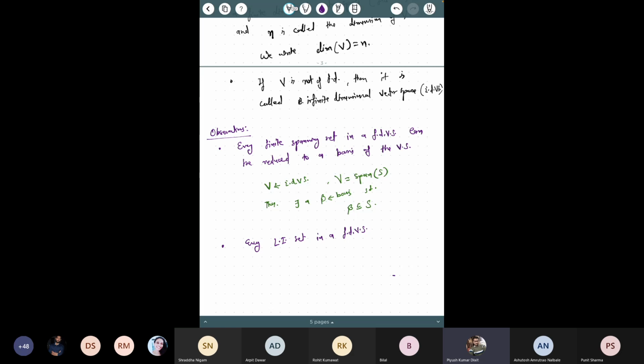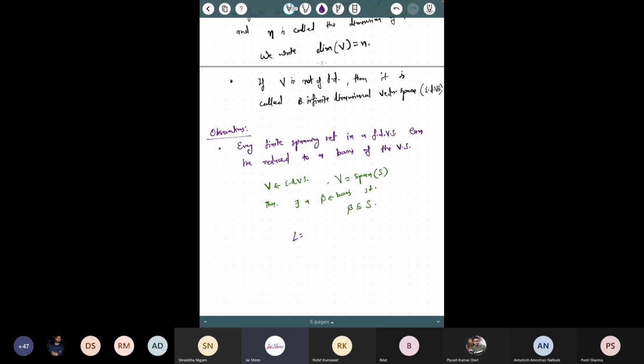Sir, how do we know that it will be a basis B? That means you are asking why this is true. Can somebody answer him? Sir, we can prove this by Zorn's lemma, the same maximum result. Yes.